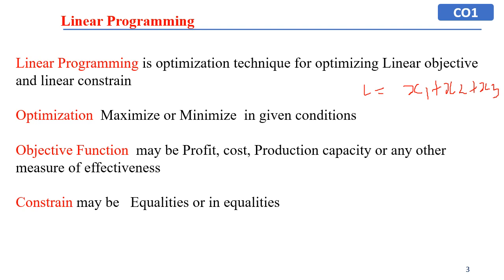And for any objective function that has to be achieved, there should be constraints, maybe inequalities or equalities. Then we can apply the techniques for optimization. If we don't have a constraint for achieving any objective function, then there is no importance or effective measure in applying these techniques for management.